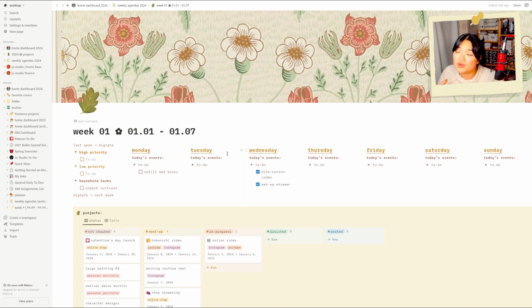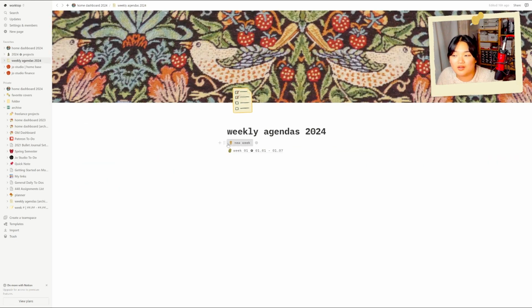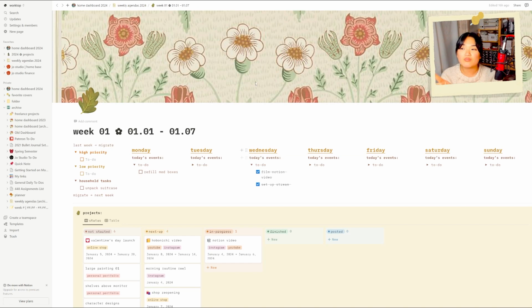I already made the page. As I said, I love the button feature, and this new week button is basically the button. I just need to press it, and it will duplicate the same page format for every week. I did it last year, and I'm doing it again this year, and I absolutely adore this feature. However, let's go into week 1. So, week 1, another William Morris background, just a little leaf. I gotta make it cute.